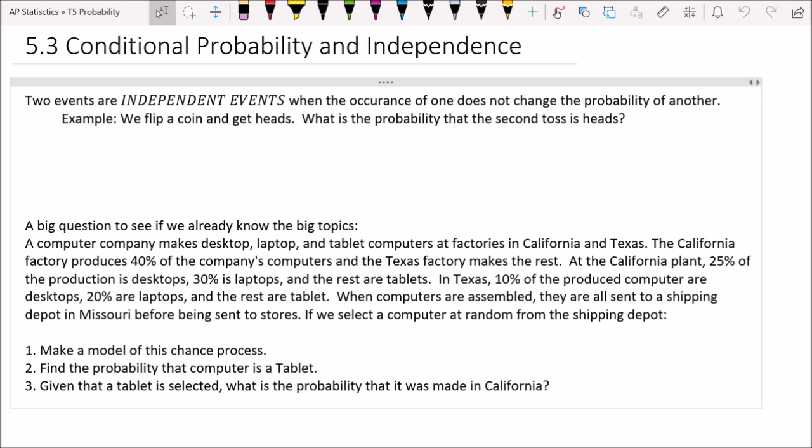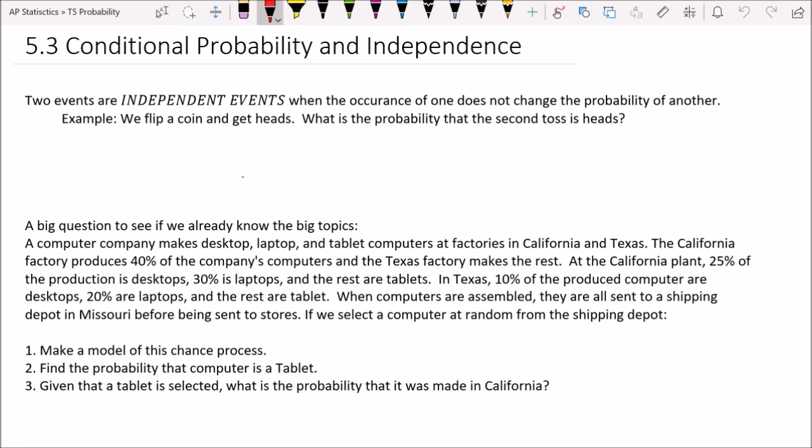So two events are considered to be independent events if the occurrence of one does not change the probability of the occurrence of another. Okay, and so here we have just a really simple example. If we flip a coin and get heads, what is the probability that our next toss is heads? The probability of getting heads the first time was 1/2, and the probability of the second time has nothing to do with whatever you got on the first one. That's what we mean by independent. Knowing what you got the first time doesn't change the second one, so that's also a 1/2.